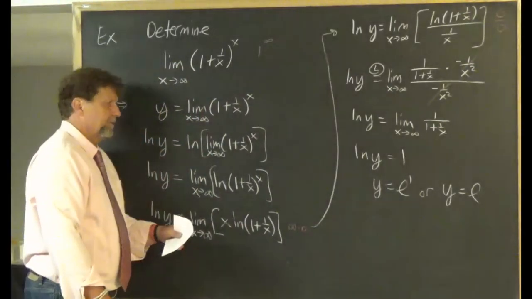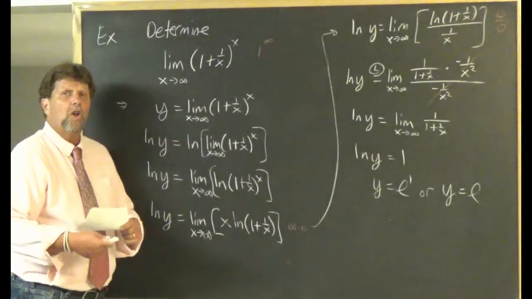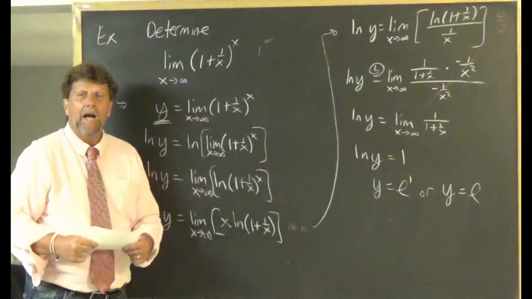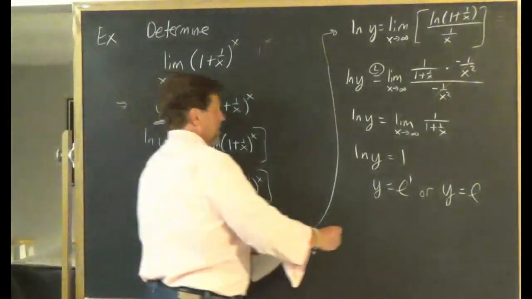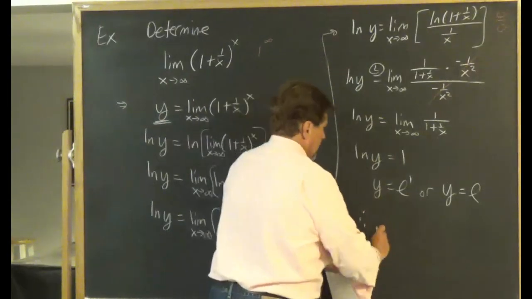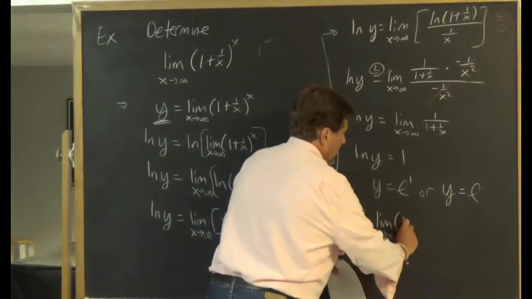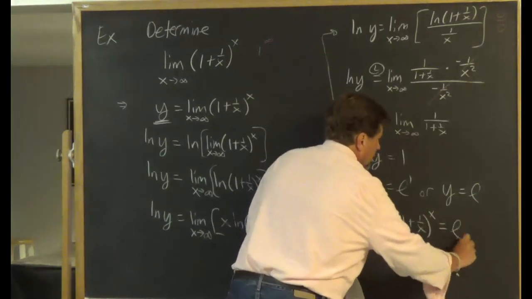And look at how we started this. We started by saying we're going to assume the limit exists and we're going to call it y. We've just determined y is equal to e. So we have just determined that the limit as x goes to infinity of 1 plus 1 over x to the x power is e.